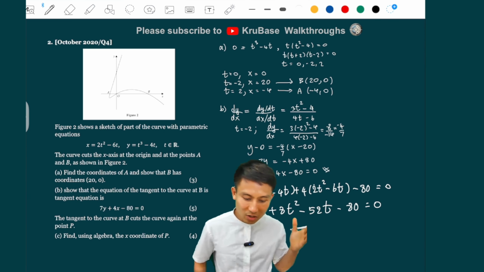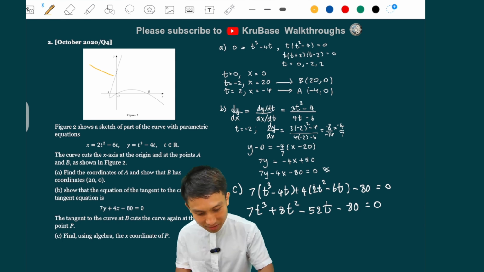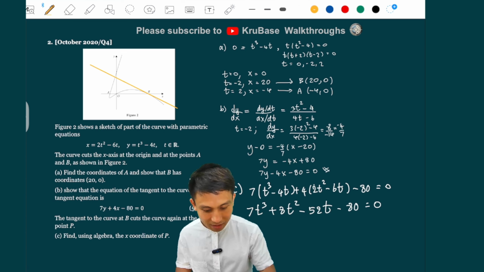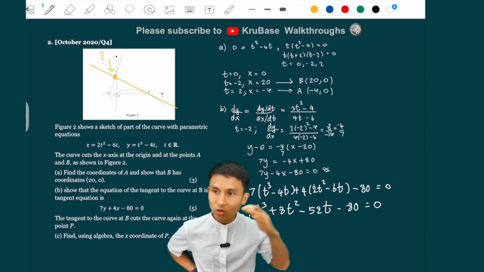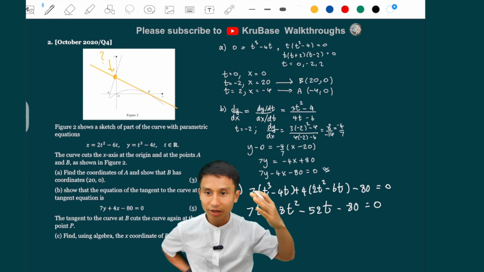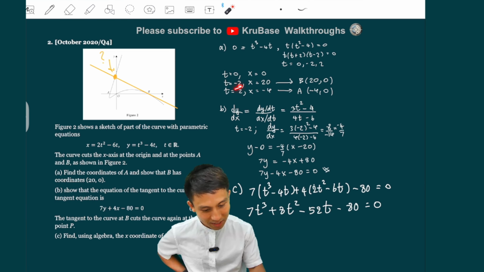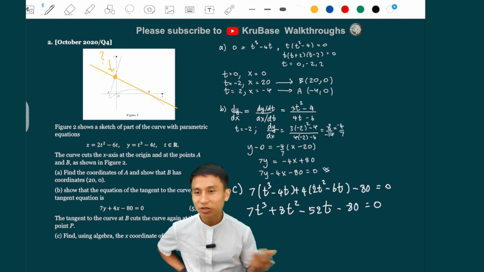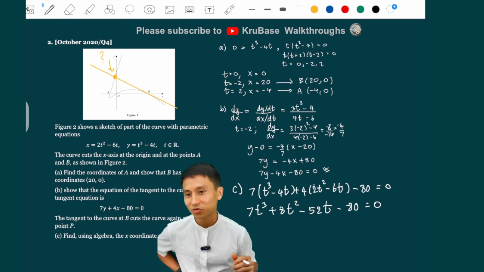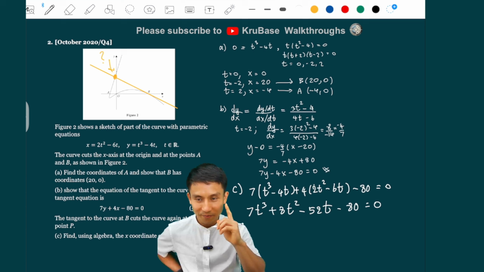Now, because we already know that one of them is like this. If you imagine it's this line, the tangent at B, and then it cuts the curve again. So we are finding the answer of this one right here. So we know that they meet at about 2 points, and one of them is point B. So we know that one of the solutions must be minus 2, because that is of point B. Make sense? You can use a calculator, but you should know that too, right? So we expect one solution to be at point B.